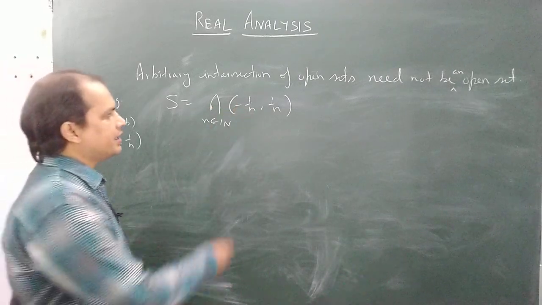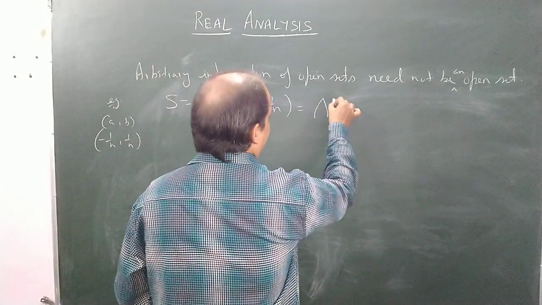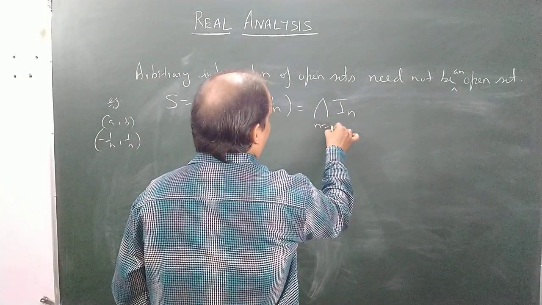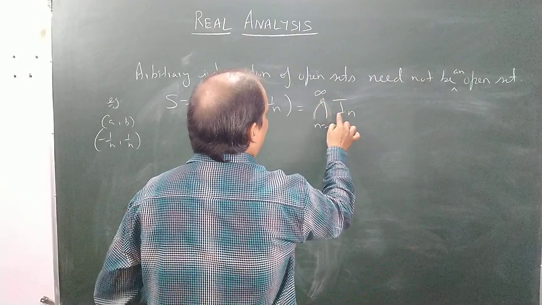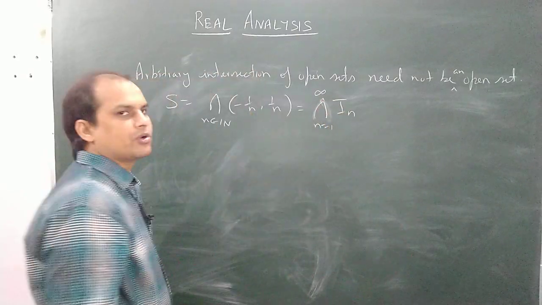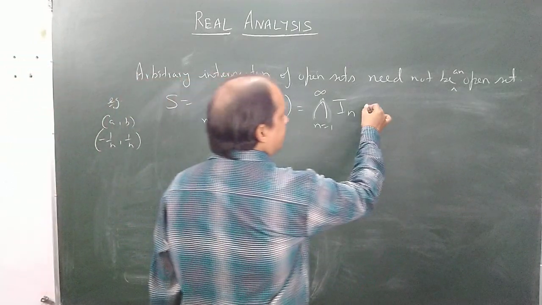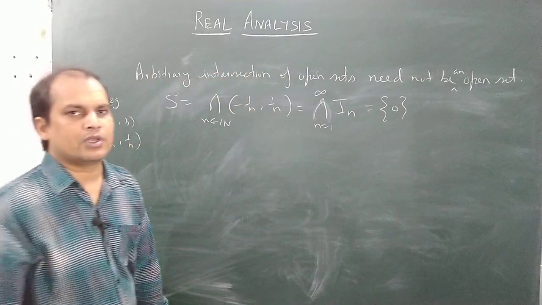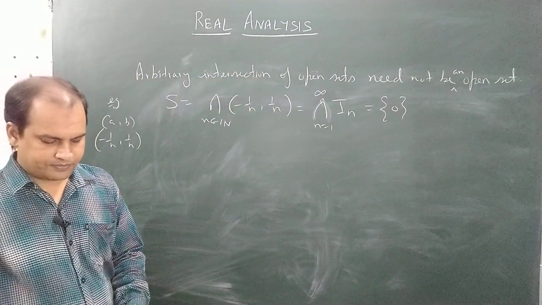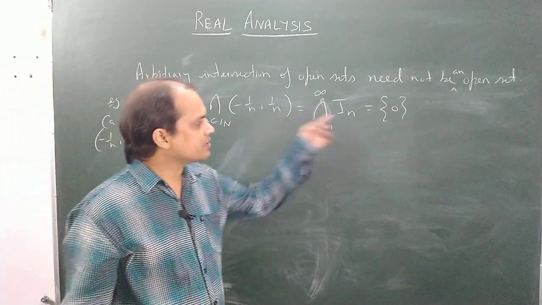So my claim is that this can also be written as the intersection over n equal to 1 to infinity of I_n, where I_n is the interval (minus 1 by n, 1 by n), the nth interval. My claim is that its intersection is going to be 0. So the question is, have you wondered why it is 0?